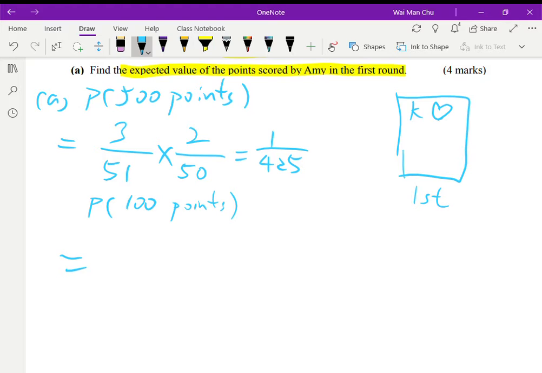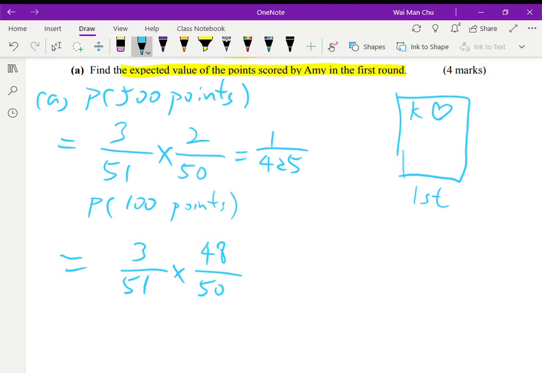What really matters is that in the next 2 cards, exactly one of the cards is a king. So for the second card to be a king, just like above, the probability is 3 over 51. But this time, the last card is not a king. The denominator is 50, and because it is not a king, the numerator is 48.